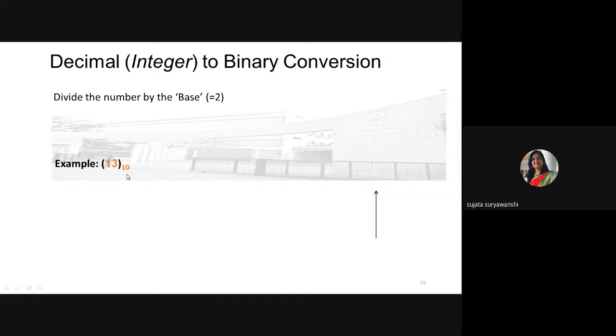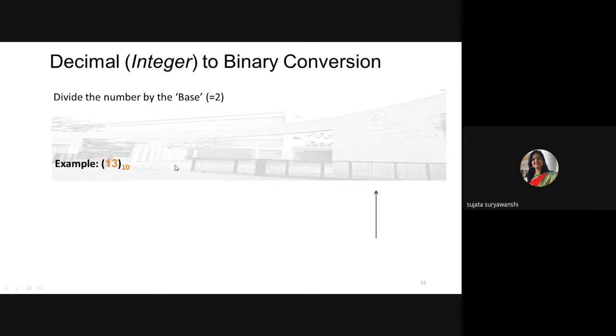Can we divide that number by 10? As this number is a decimal number and we want to convert it into binary, the resultant number system has base 2.